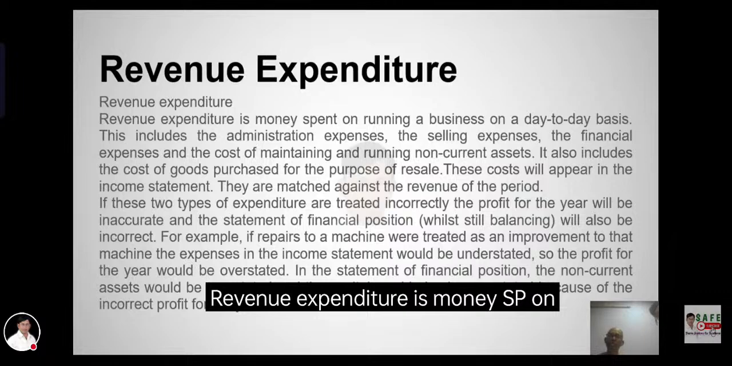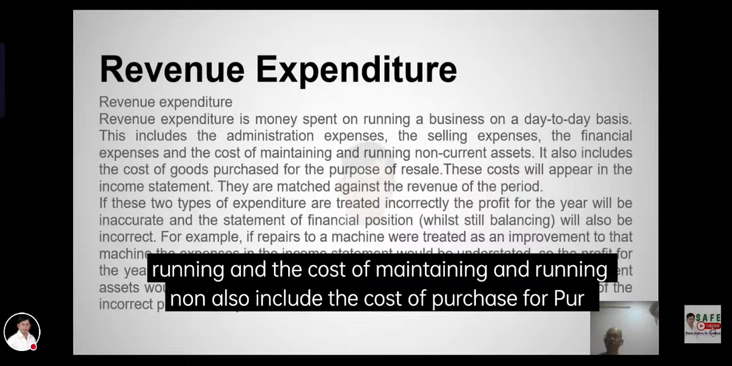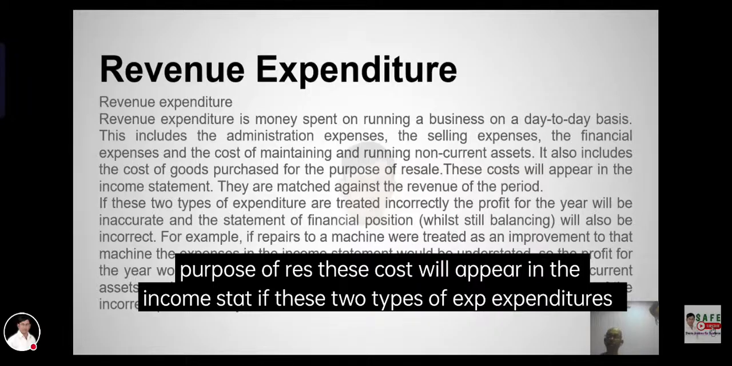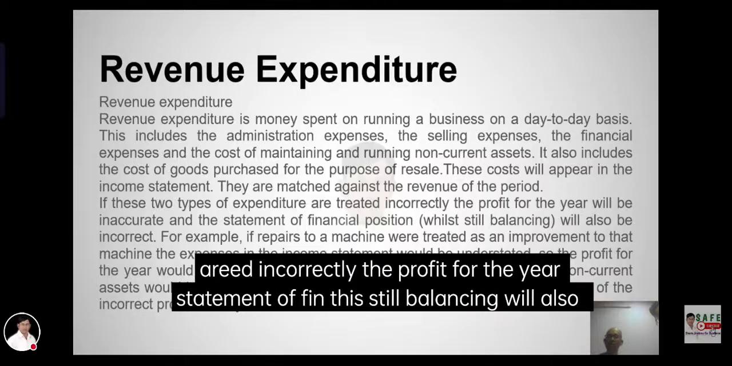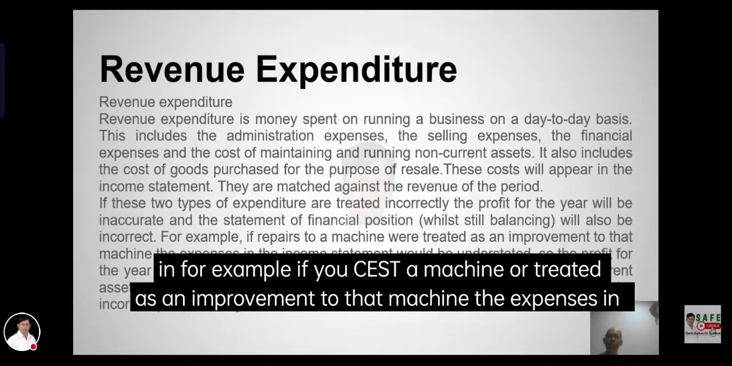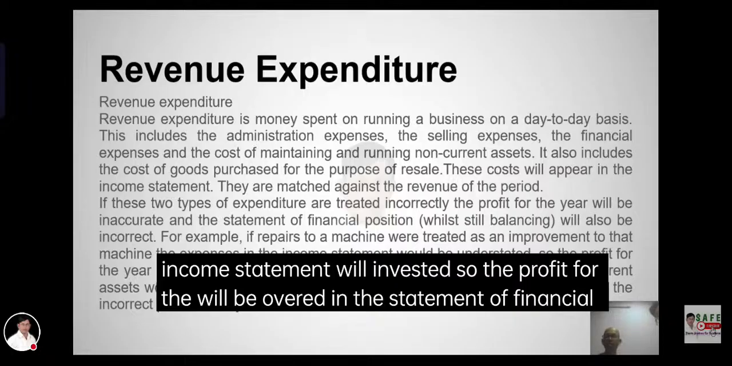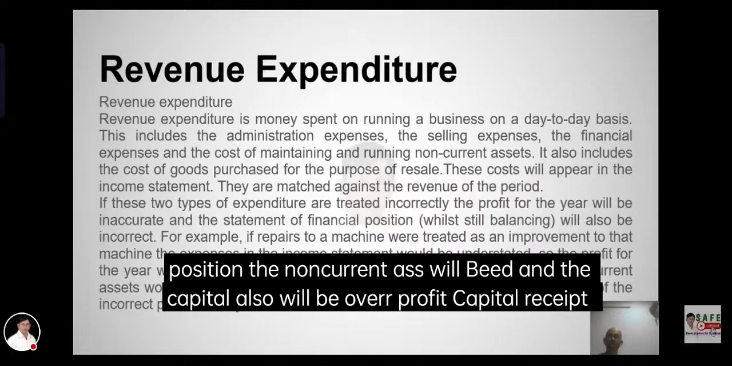Revenue expenditure is used in the cost of treatment. Also include the cost of the purpose of this cost. If these two types of expenditures are treated correctly, the balance will be correct. The profit for the increase, the statement and the capital.